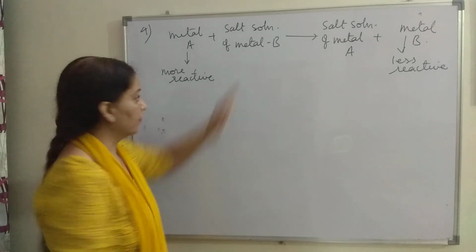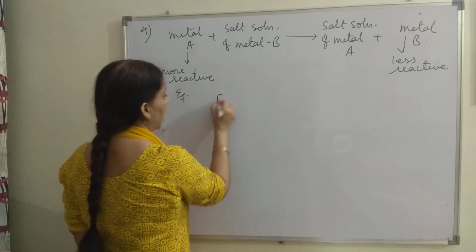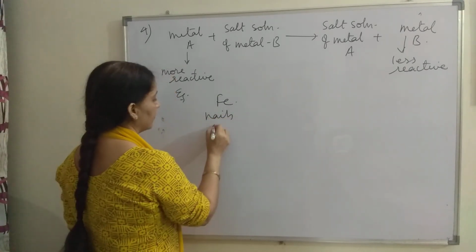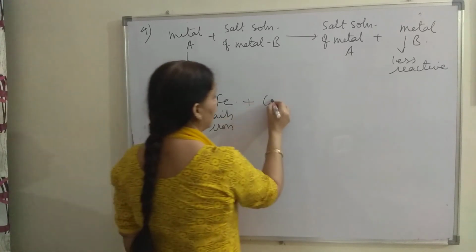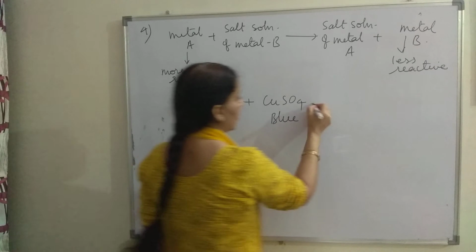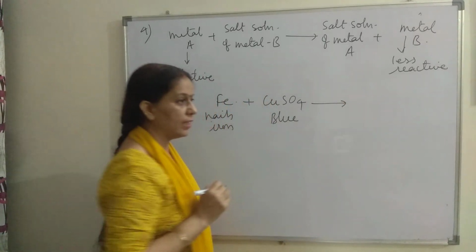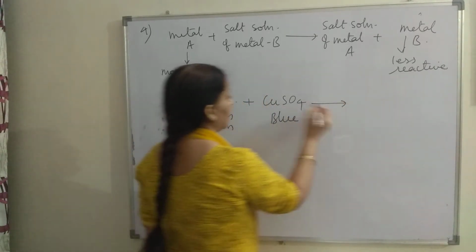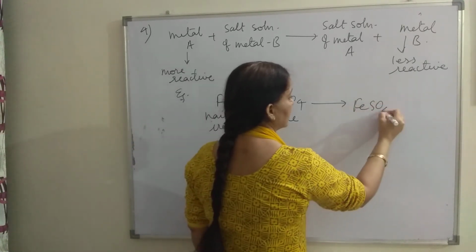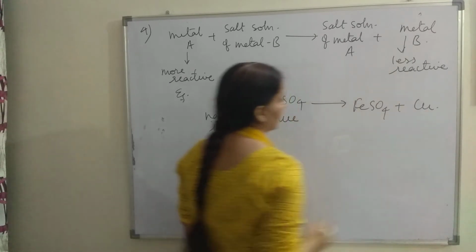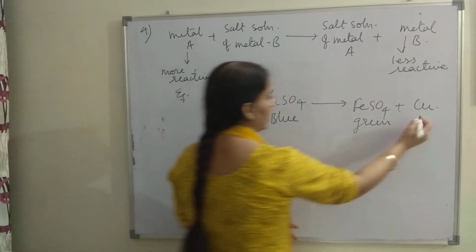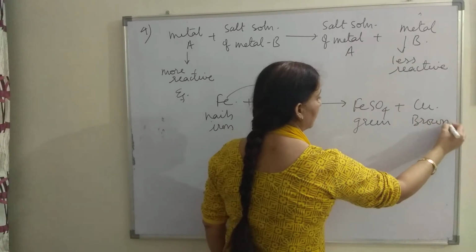If we take a less reactive metal here and salt solution of a more reactive metal, then there will be no chemical reaction. For example, when iron nails are placed in copper sulfate solution, which is blue in color, after some time, within 10-15 minutes, you will observe that iron will displace copper and will form iron sulfate and copper. Color of solution changes from blue to green and brown copper is formed.